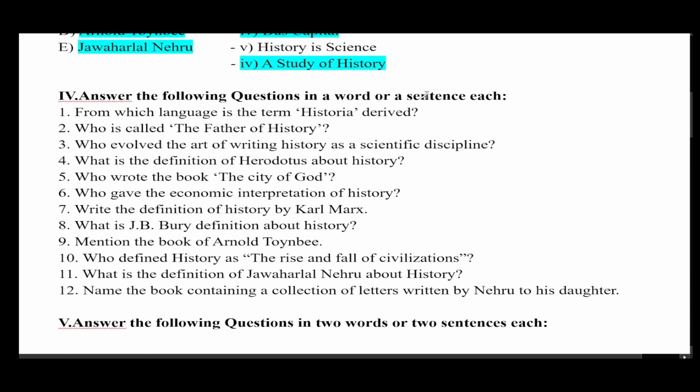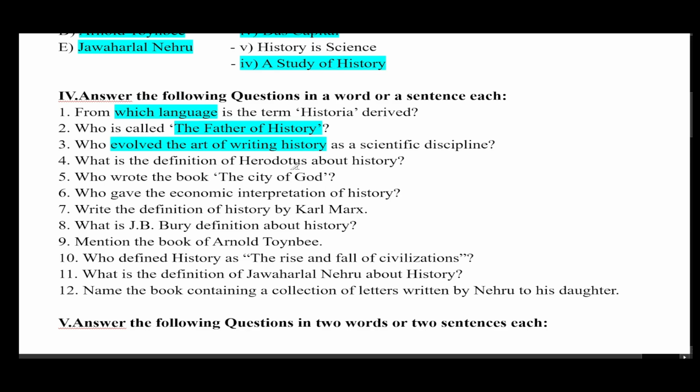Then the fourth main, answer the following questions in a word or sentence each. The first one, from which language is the term historia derived? You have to answer the language from which historia is derived. The correct answer is Greek. Who is called the father of history? Herodotus was called the father of history. Who evolved the art of writing history as a scientific discipline? The correct answer is Greeks.